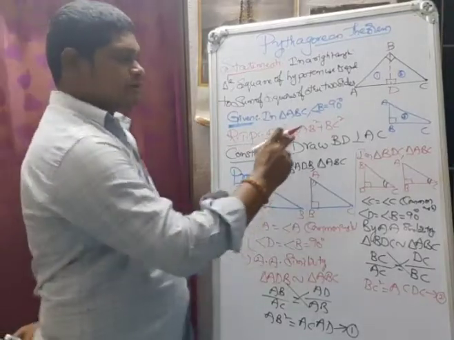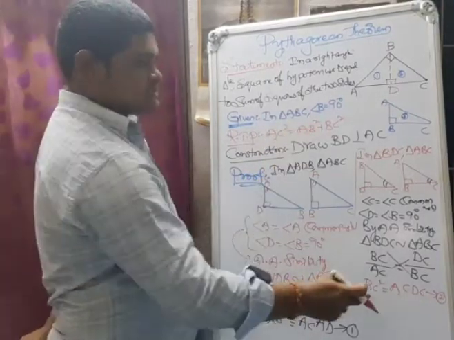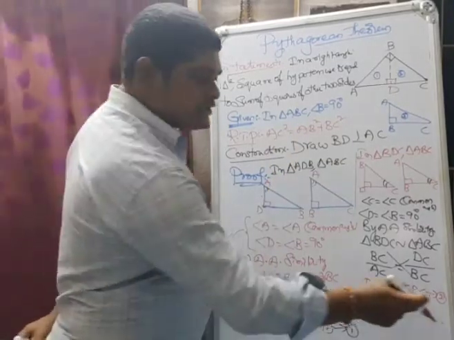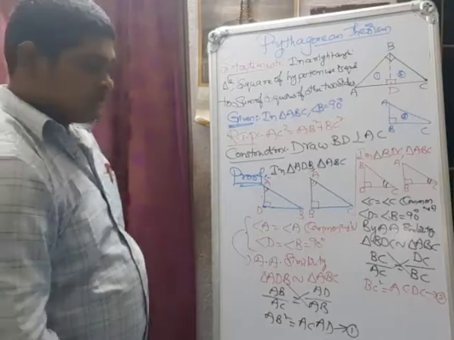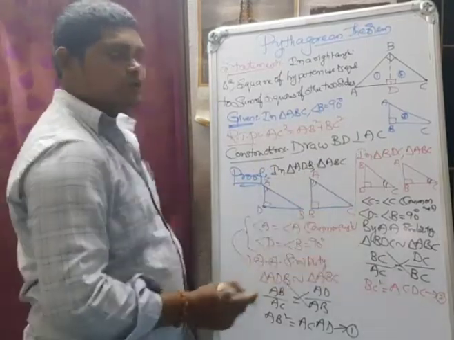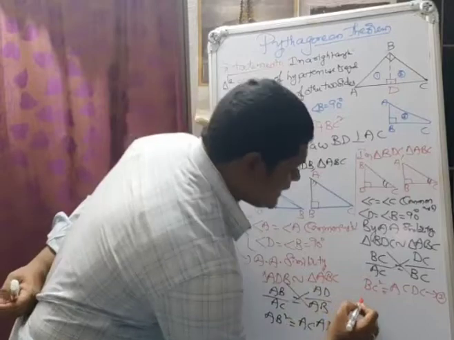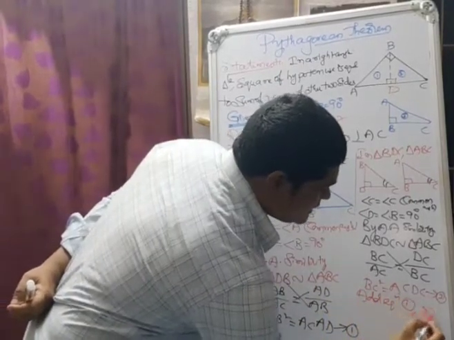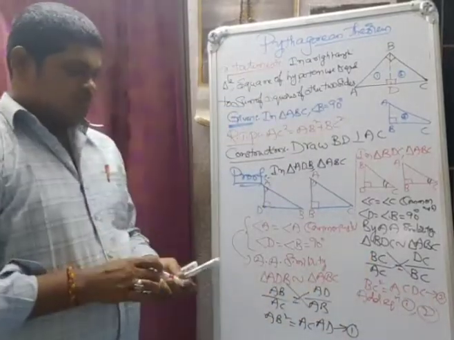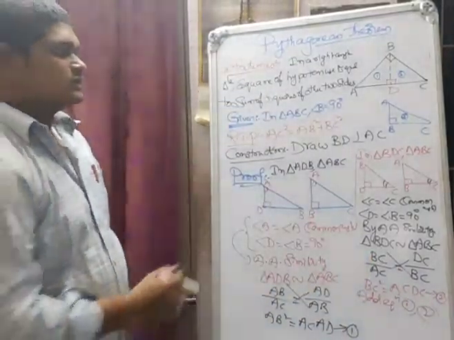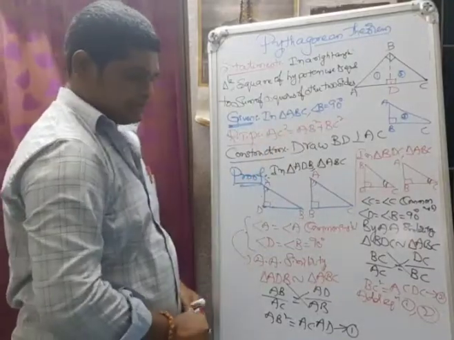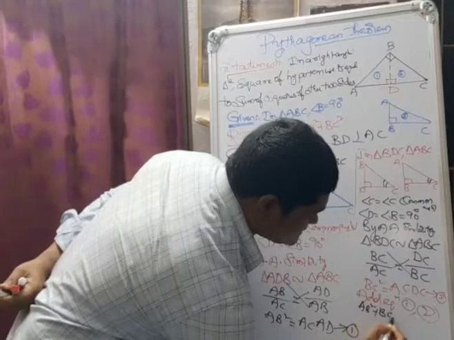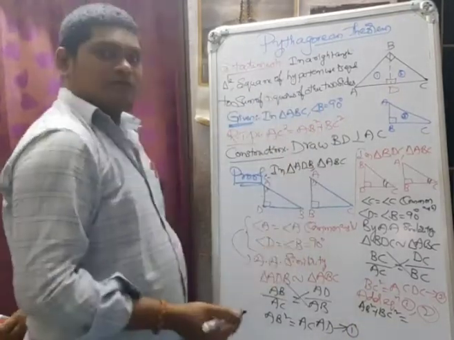Now, required to prove AB square plus BC square. In equation 1 we have AB square, in equation 2 we have BC square. Between them we have plus, which means just add the two equations. What should you do here? Add equation 1 and 2. To add equations 1 and 2, what do you get? AB square plus BC square is equal to, what do you get next?